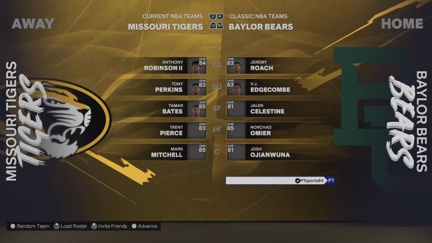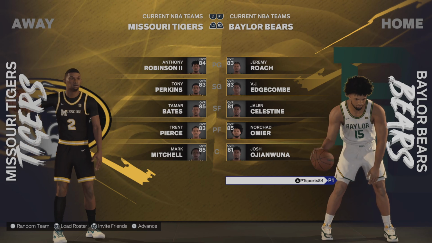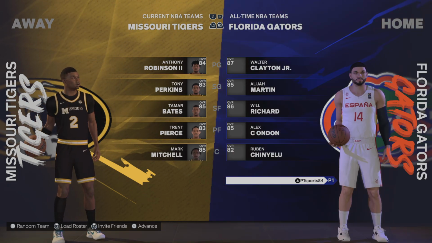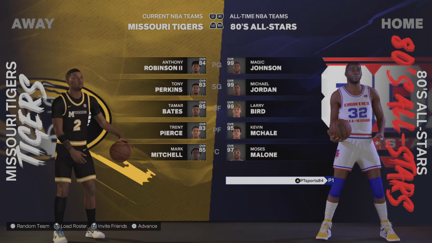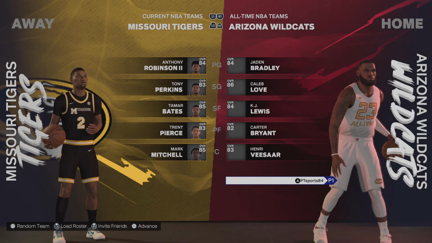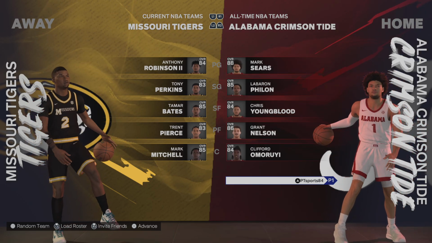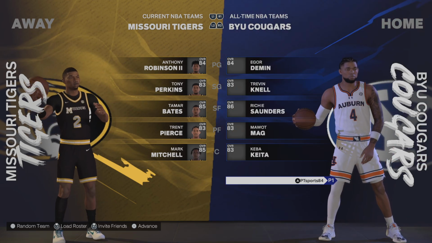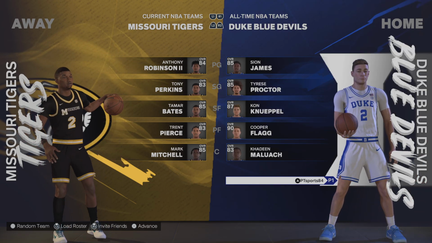it loads up here, and I'm going to show you really quickly how this goes. So obviously you have the tab at the top, R1, L1 on PlayStation, current teams, classic teams, all-time teams. You have to go over to the all-time teams in order to get Alabama through Wisconsin. So if you go to the all-time teams, they're in alphabetical order here. As you can see, all of the teams are in there.